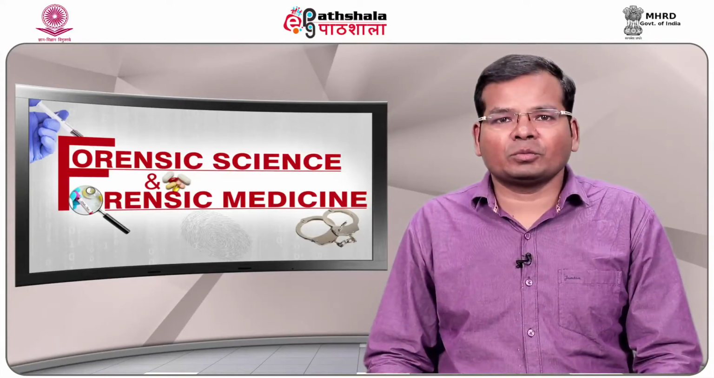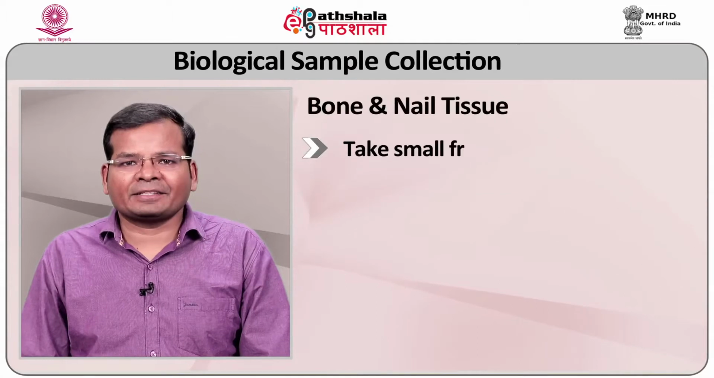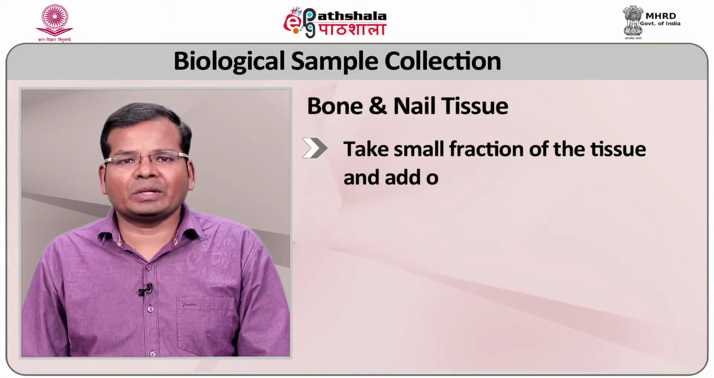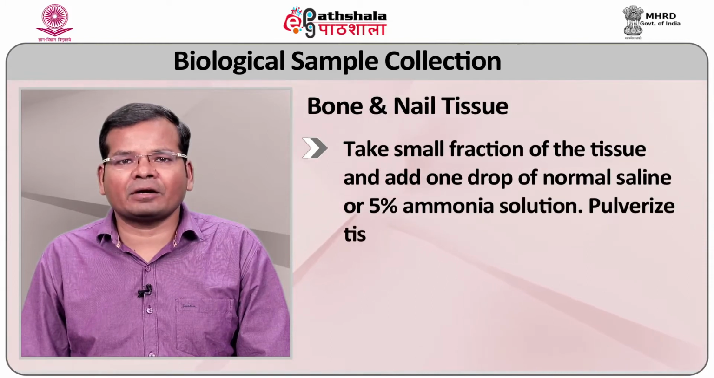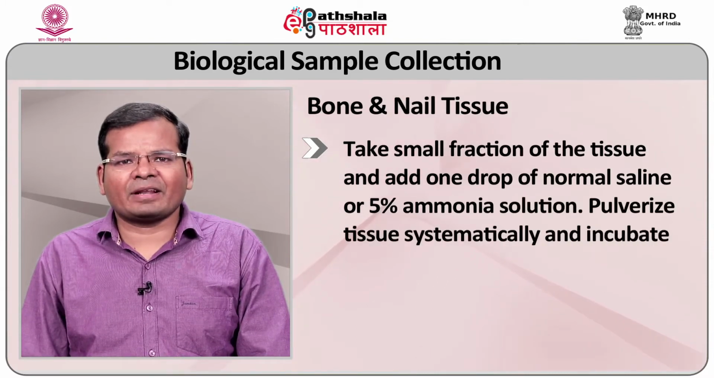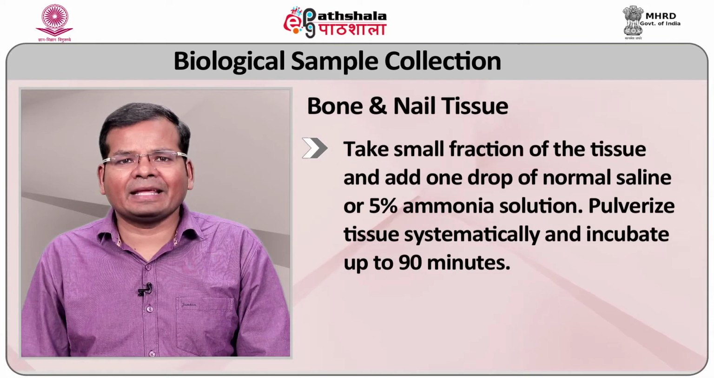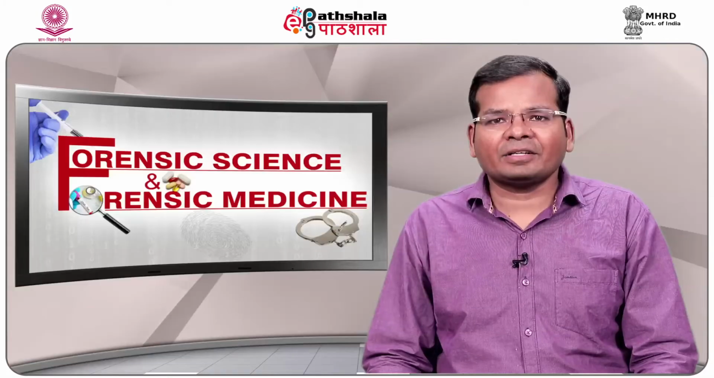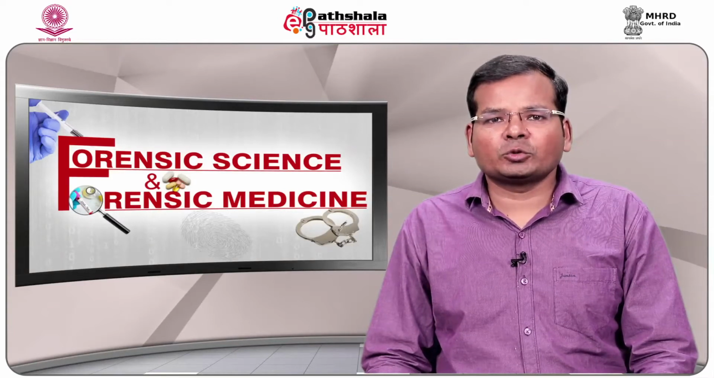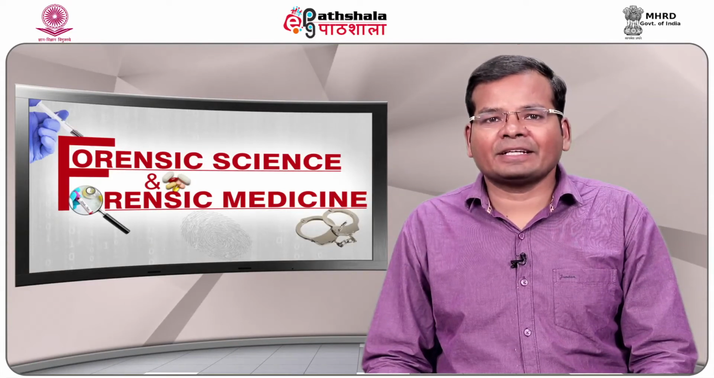For extract from soft tissue, take a small fraction of the tissue and add 1 drop of normal saline or 5% ammonia solution. Pulverize the tissue systematically and incubate up to 90 minutes. After centrifugation, use the supernatant after extraction.